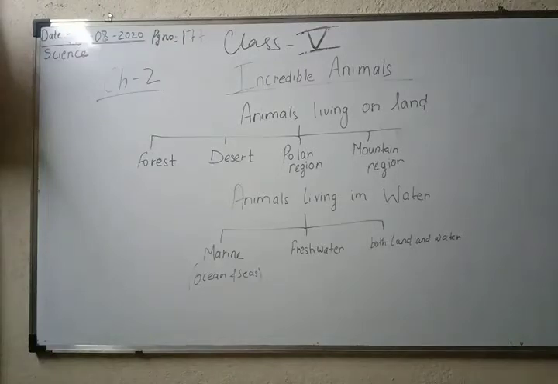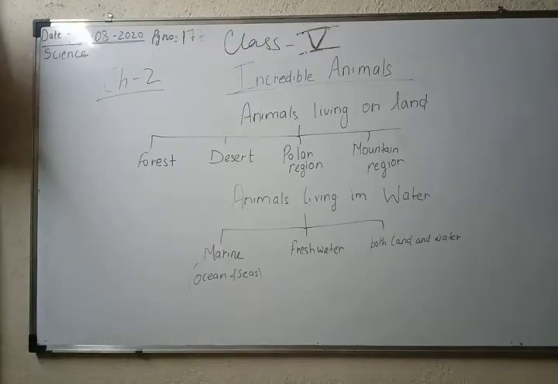This is your science class, and in the previous class we started with chapter number 2, that is Incredible Animals, and we covered two topics: what is habitat and what is adaptation. We also discussed the adaptations found in forest animals. Today we are going to start with the desert animals. So before starting this, just a quick revision.